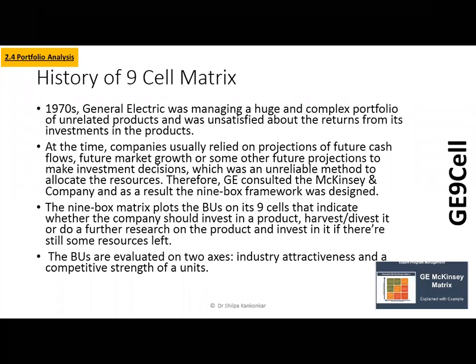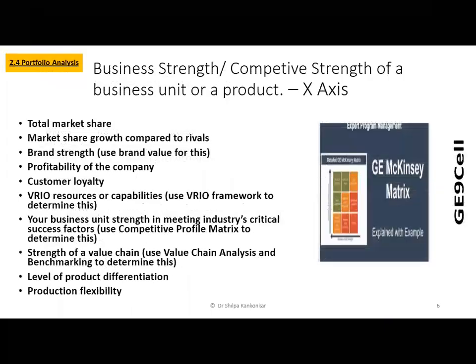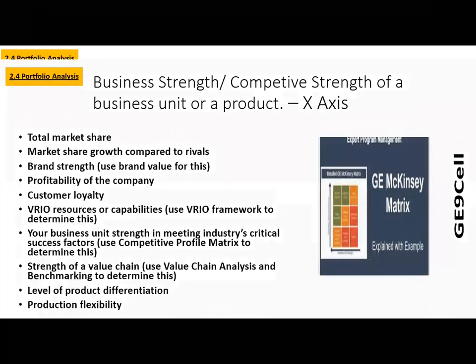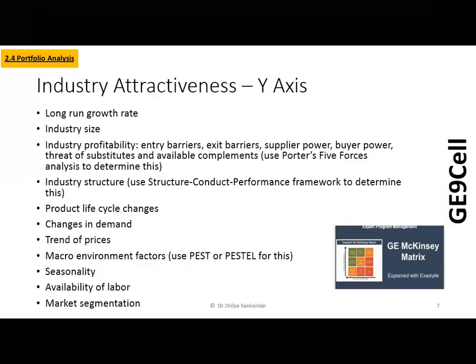Industry attractiveness, putting it across very simply, is nothing but how easy or how difficult it is for a company to be present in that particular industry. Industry attractiveness is the y-axis in the McKinsey framework.